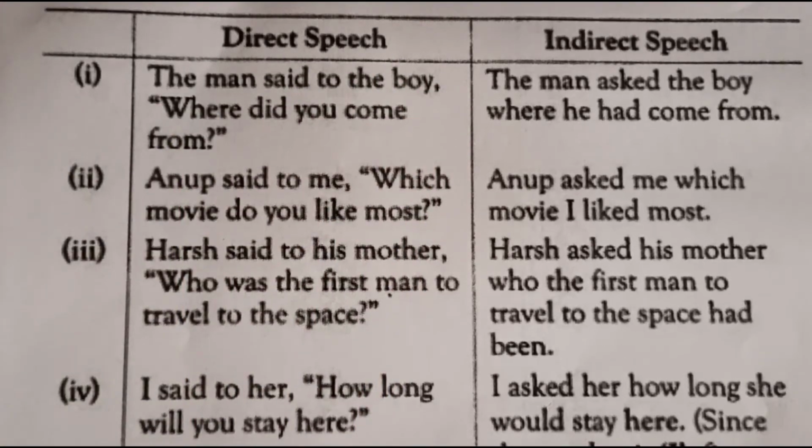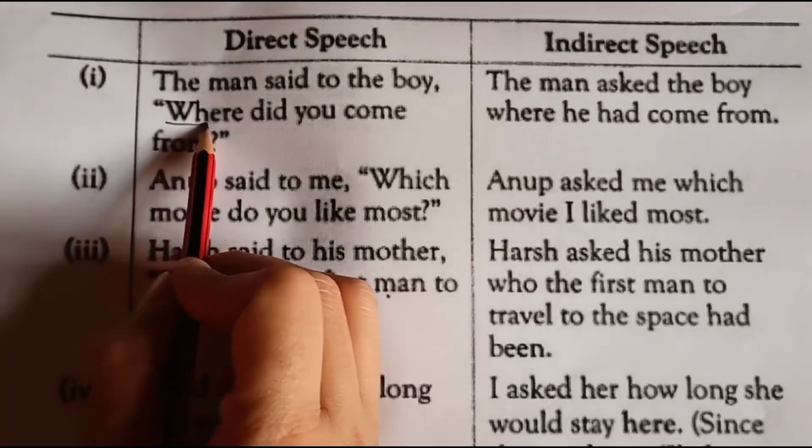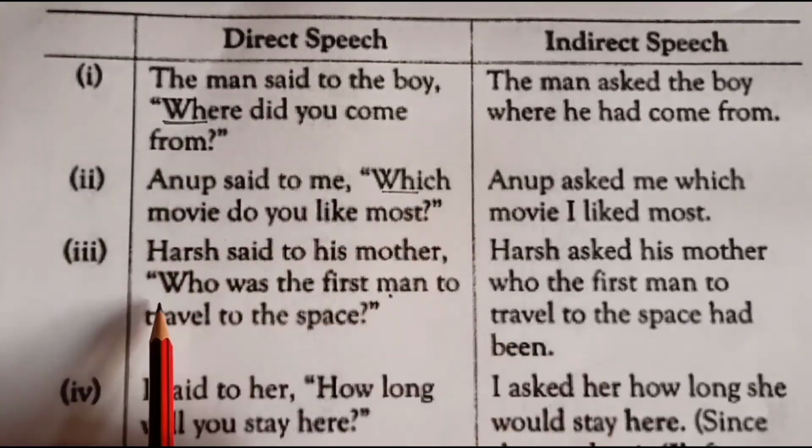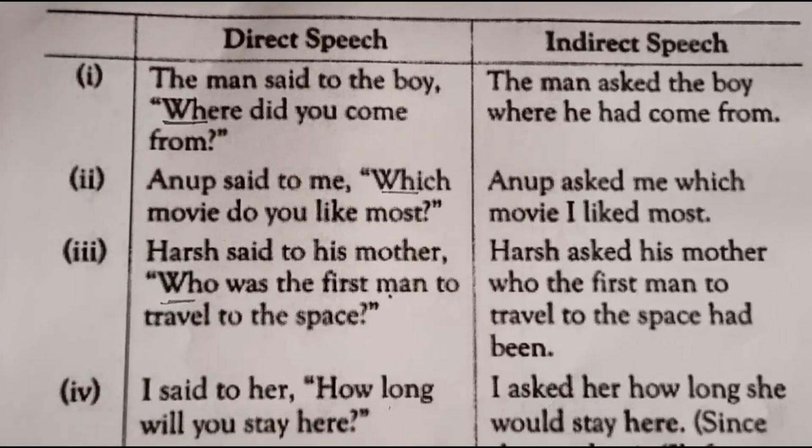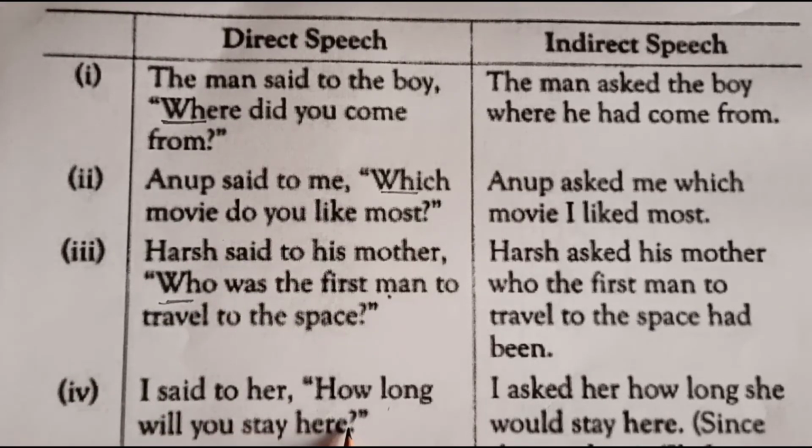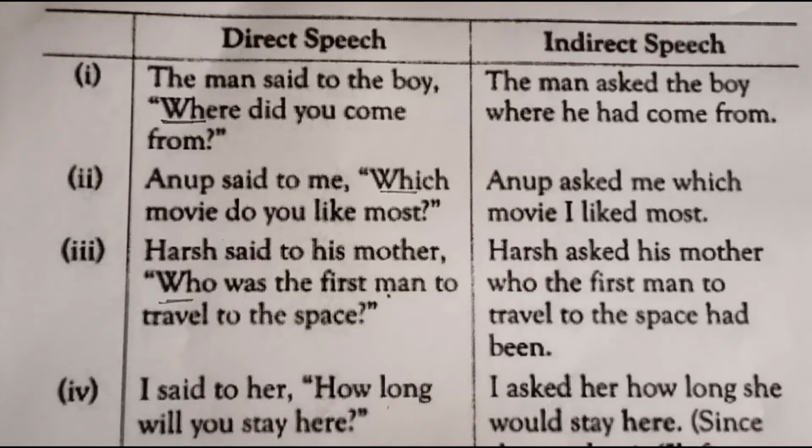So why do we call these WH questions? The question begins with WH, no? Even how comes in WH questions, though it doesn't begin with WH, but it is not a yes no question. That is why we include it in WH questions. All the questions that do not have their answer in yes or no are WH questions, and the same rule goes for them, meaning there is no conjunction used here. Only the WH word will be used as a conjunction to join a reporting verb with the reported speech.